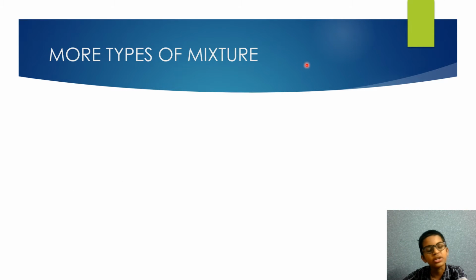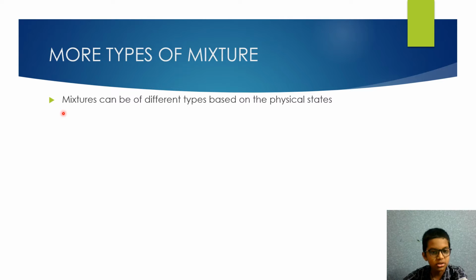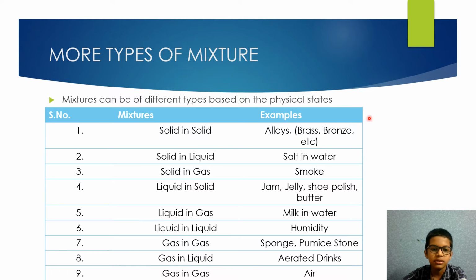More types of mixtures. A mixture can be of different types based on physical states. Number 1, solid in solid, that is alloys, brass, bronze, etc. Number 2, solid in liquid, that is salt in water. Number 3, solid in gas, that is smoke. Number 4, liquid in solid, that is jam, jelly, shoe polish, butter, etc. Number 5, liquid in gas, that is milk in water.